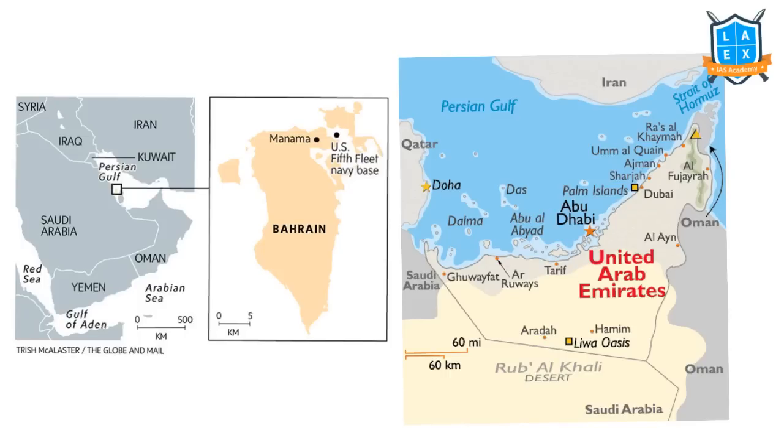Right, Bahrain. In Bahrain, we have USA's 5th Navy Fleet. Bahrain is also called the Pearl of the Persian Gulf, a small island of the Persian Gulf. This is UAE. UAE shares a maritime boundary with Iran. The Strait of Hormuz is nearby, but the Strait of Hormuz is directly shared between Oman and Iran. It's not UAE and Iran, it's Oman and Iran. Palm Islands, very important. Abu Dhabi, capital of the United Arab Emirates. And there is this important desert called Rub al Khali. Rub al Khali Desert is shared between Saudi Arabia and UAE.